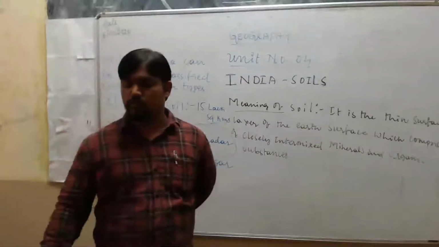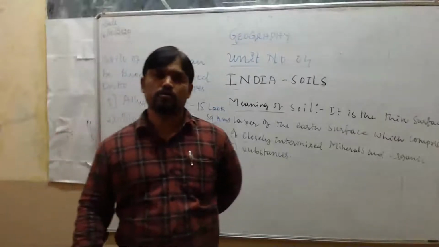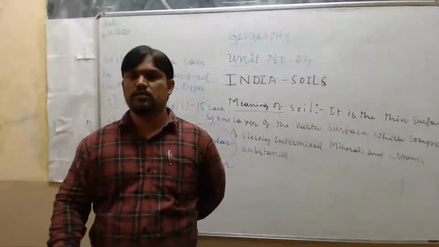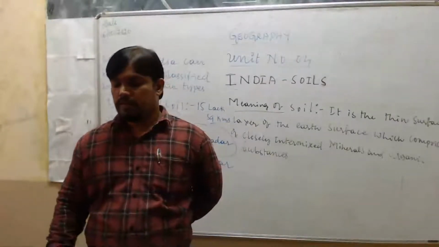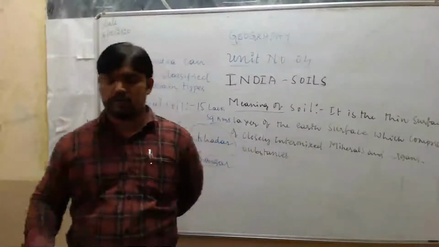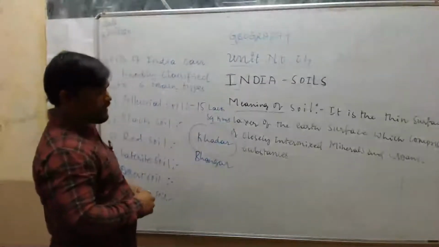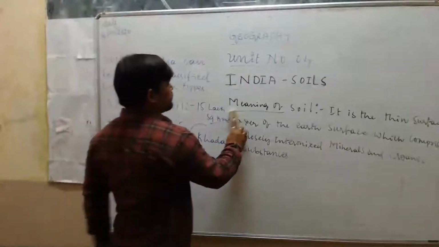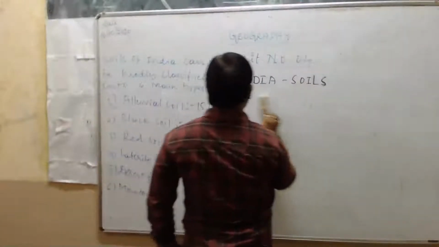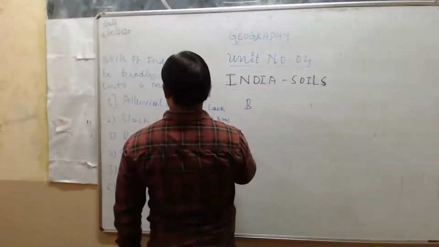Okay, next, about black soil. Already you know about this black soil, especially in our North Karnataka region, we can see this black soil. This soil is also known as Regur and black cotton soil. It's very important. Which soil is called Regur soil and black cotton soil? It's black soil.